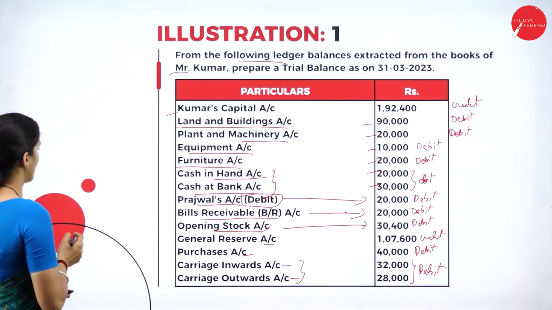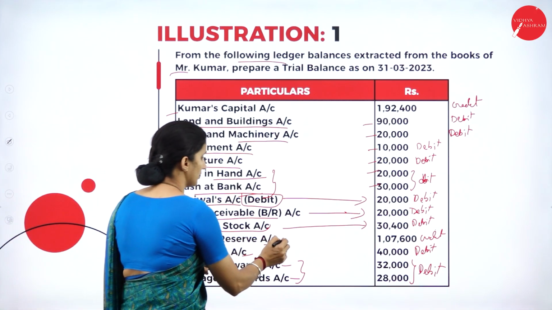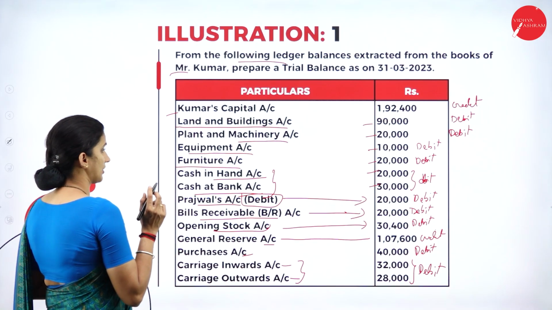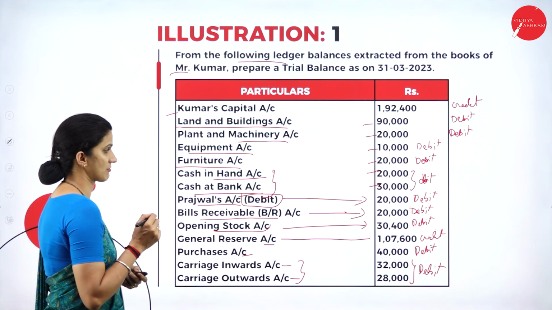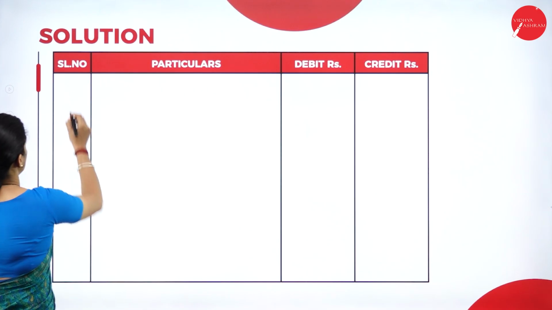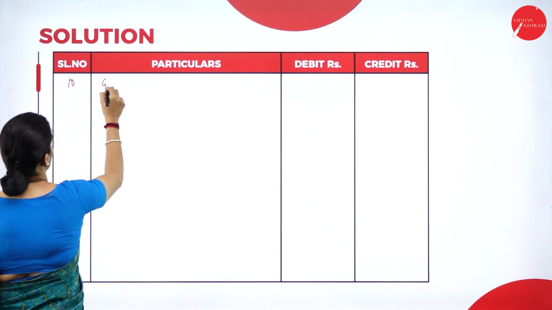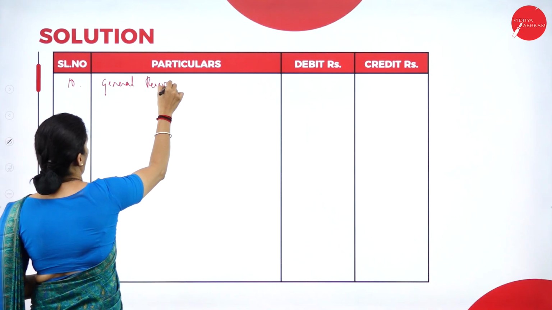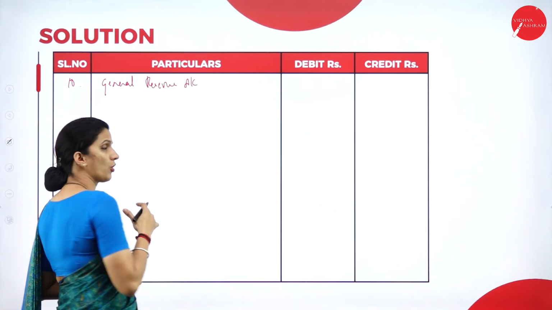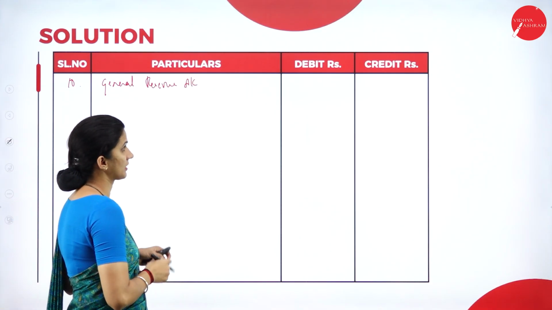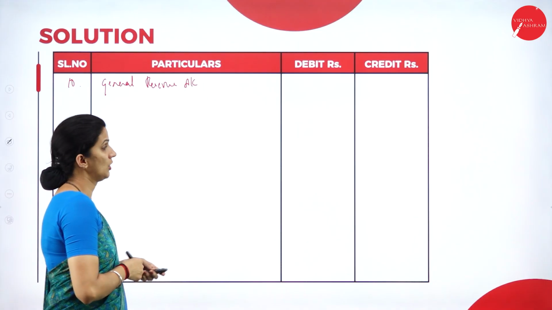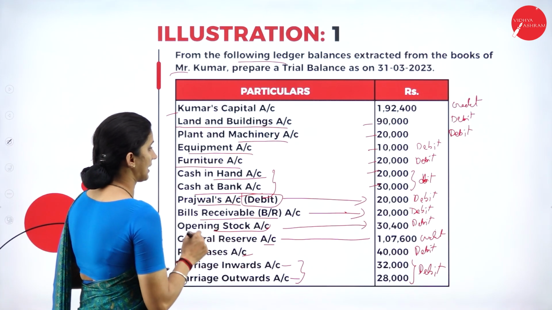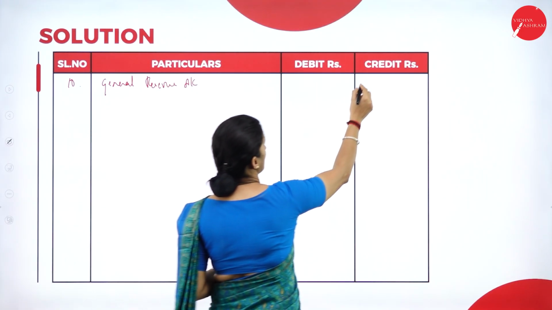So next we have the general reserve account, which comes under liabilities. General reserve account is always a liability, so it comes under the credit side. The amount here is 1,07,600.